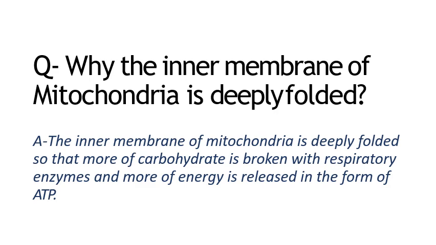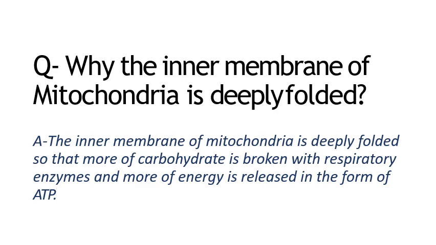Now we have a question: mitochondria is double membraned. The outer membrane is porous, while the inner membrane is deeply folded. Now, why is the inner membrane of mitochondria deeply folded? It is deeply folded so that more of the carbohydrate, children, can be broken down with the help of respiratory enzymes, and more energy is released in the form of ATP.